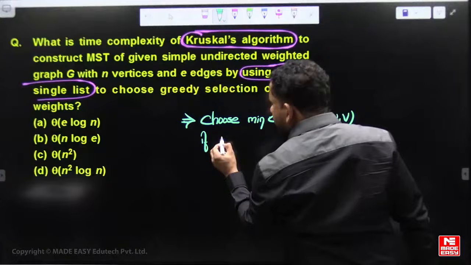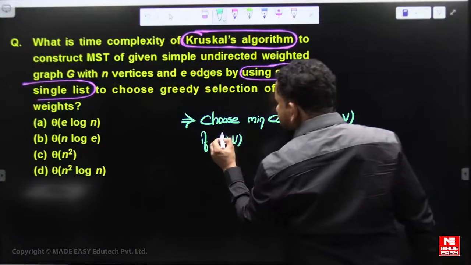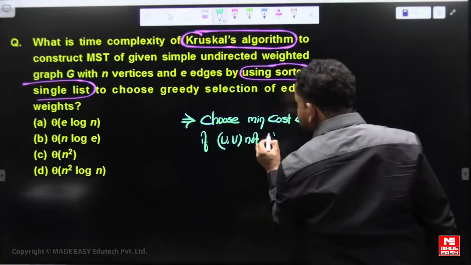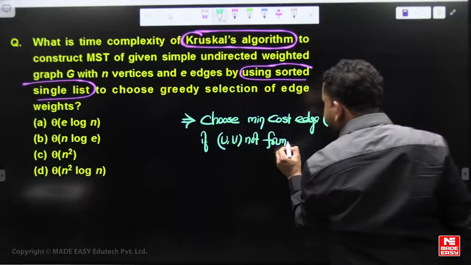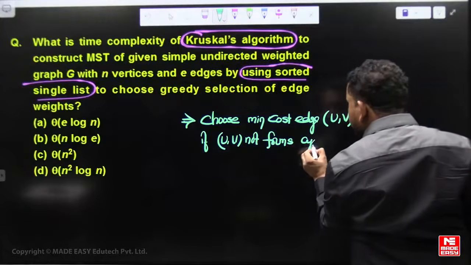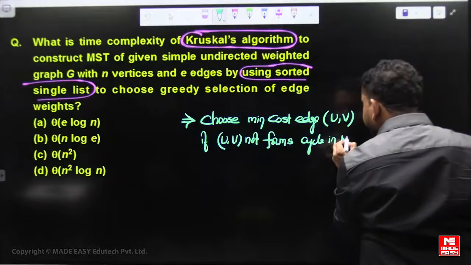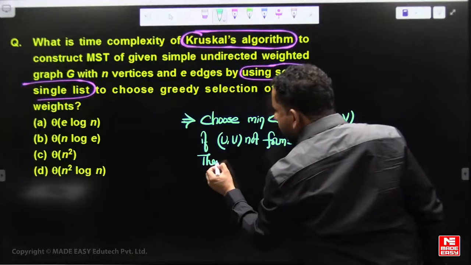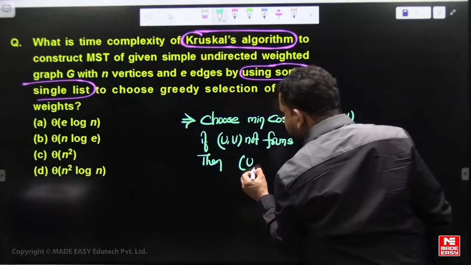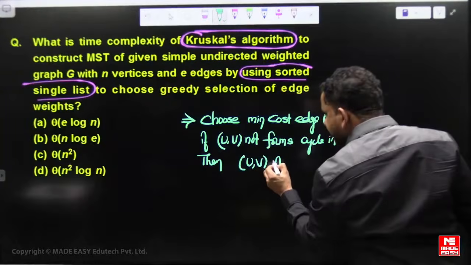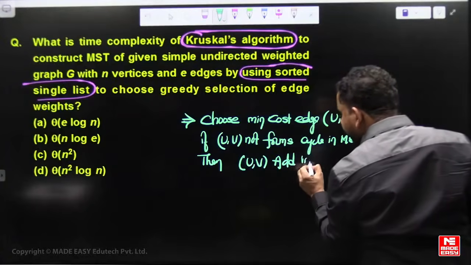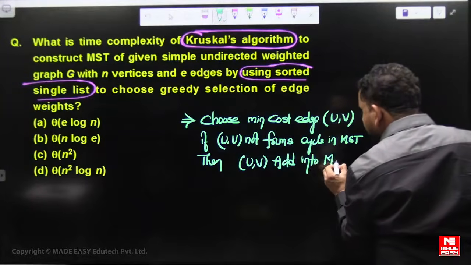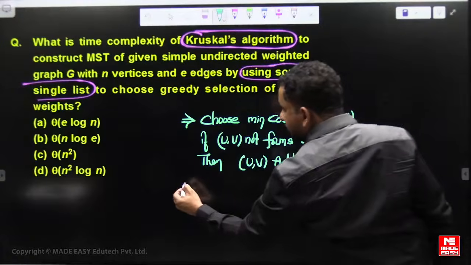If UV does not form a cycle in the MST, then add UV into the MST.